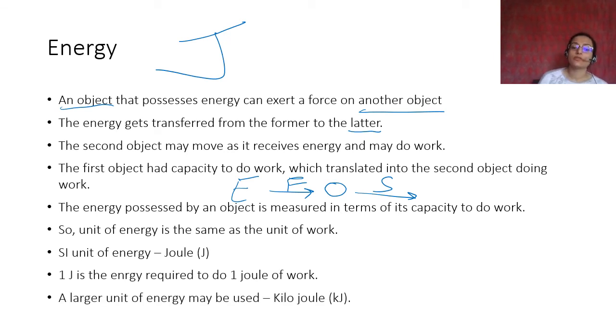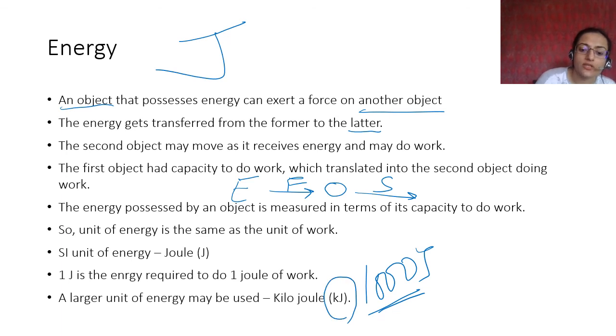And a larger unit of energy may be used, which is kilojoule, which is 1000 joule. Kilo in all sense means 1000. So 1000 joules makes 1 kilojoule, and kilojoule is also quite often used to calculate energy because energy is generally calculated in these terms. Okay.